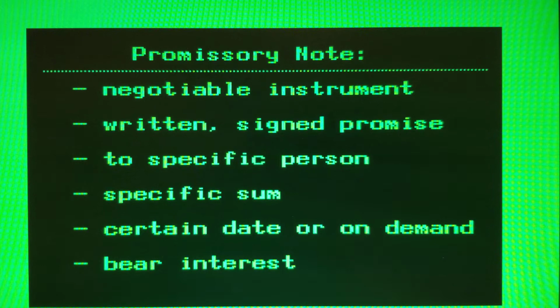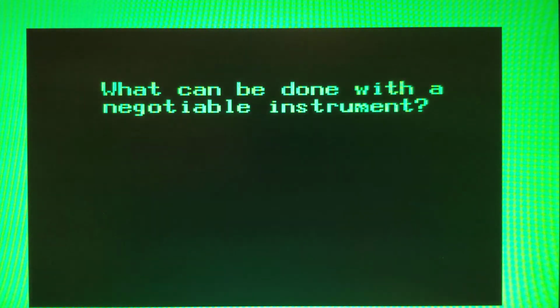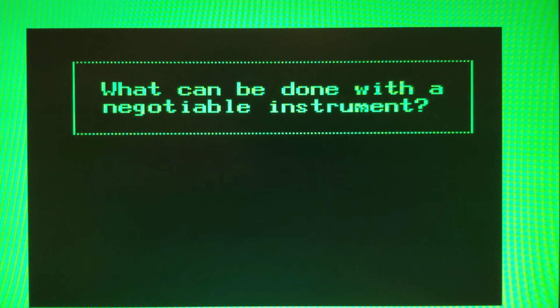A properly drawn promissory note is a negotiable instrument. It should be a written and signed promise to pay made by one person to another specific person a specific sum of money on a certain date or on demand. It should bear interest. What can be done with a negotiable instrument?